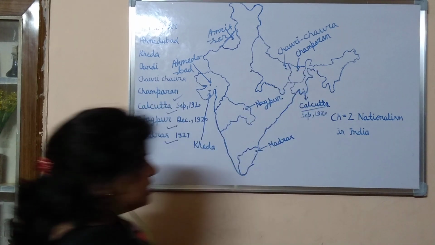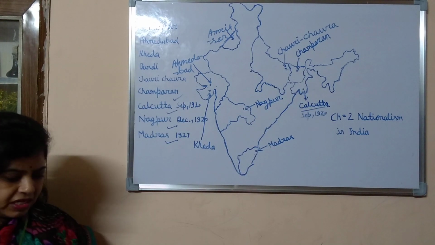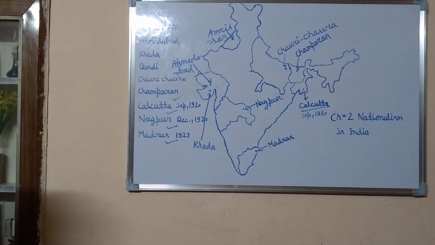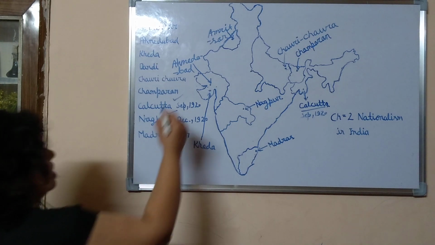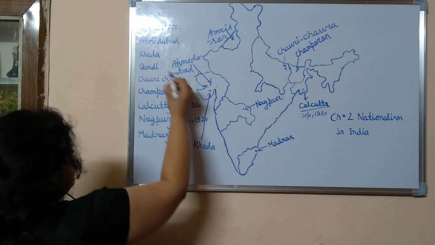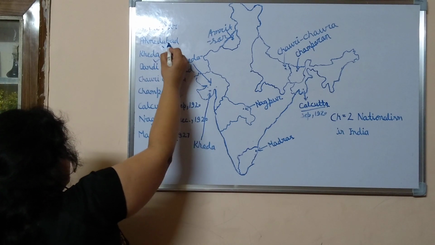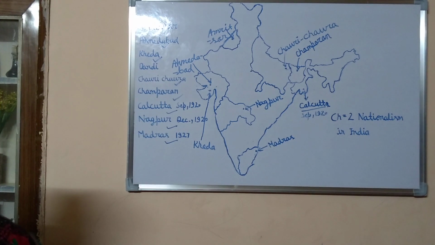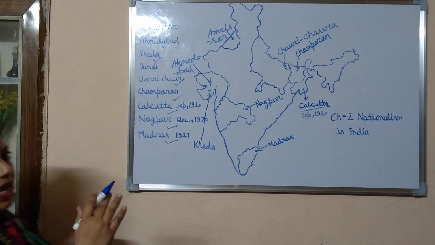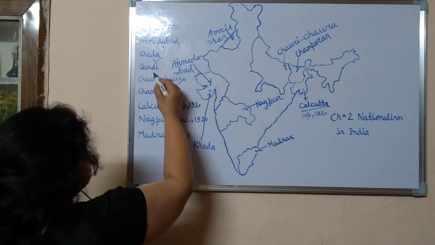Then after this, Mahatma Gandhi took some break. Then he started his civil disobedience movement, and he broke the salt law in Dandi.